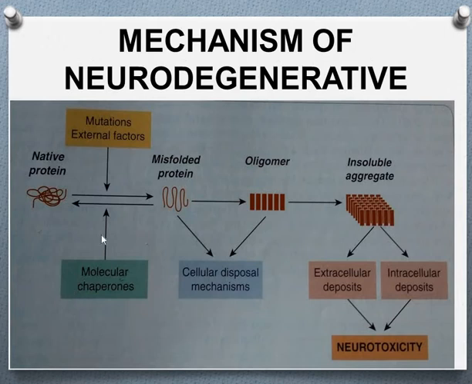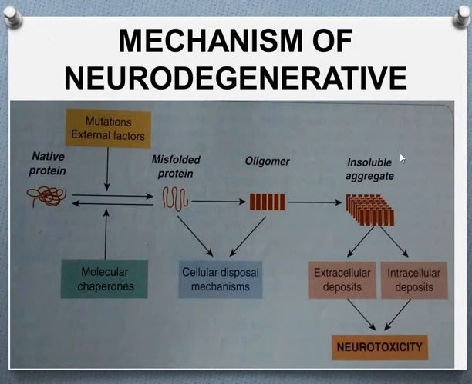Then what is the mechanism of neurodegenerative disease? In our brain there are some native proteins, which are functional proteins. Due to many factors, the gene is mutated. If mutation occurs, the native protein results in a misfolded protein. It is not only mutation; molecular chaperones are also related, which cut out part of the functional protein, resulting in misfolding. This misfolded protein forms oligomers, which are basically insoluble.